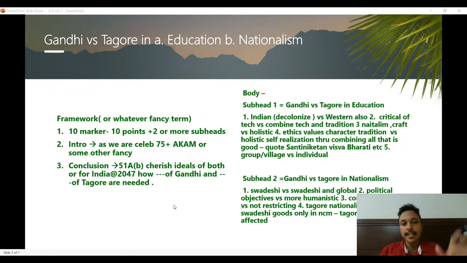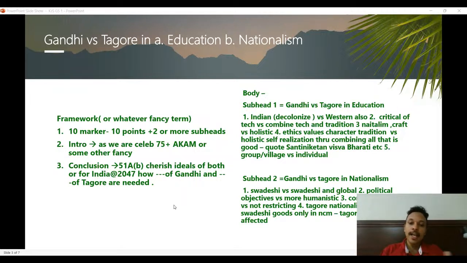So we are trying to say that as we are celebrating 75 years, or as we are celebrating Azadi Ka Amrit Mahotsav, in that particular context, it gains greater significance to understand the difference in how Gandhi and Tagore sought education or had views on education and nationalism, something like that.